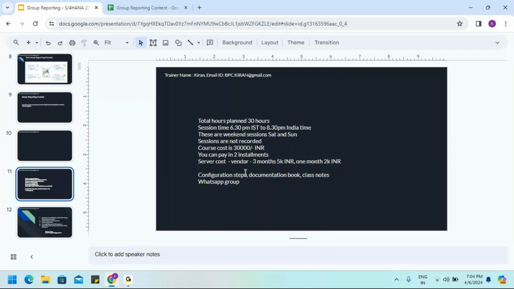Kiran, is this applicable for S/4HANA public cloud as well? No, it's on premise only. But we cover it on premise, and after this you can work on public or private, as per S/4HANA public or S/4HANA private or on premise. Any version you can work on after this course.